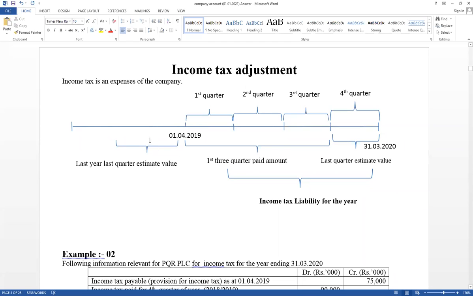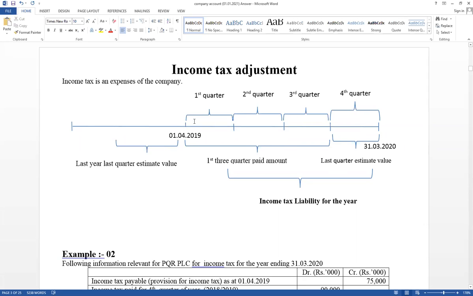But previous year last quarter income tax was estimated and considered as expense in the previous year. What happened last year is like what happens in this year's last quarter. Estimated and considered as expense, but the actual value can be recognized this year in the first quarter. Last year's last quarter tax is paid this time in the first quarter.